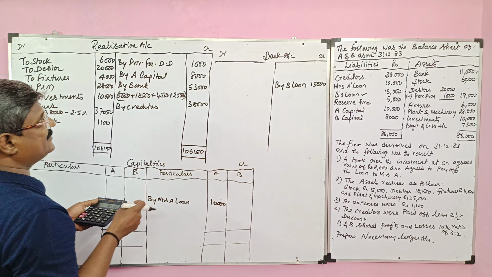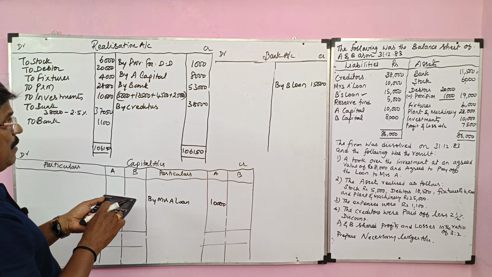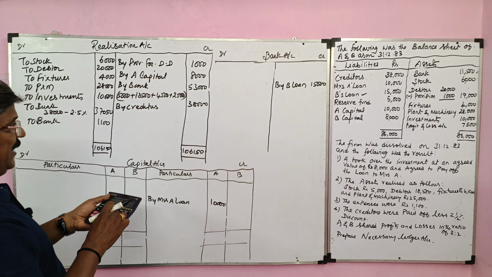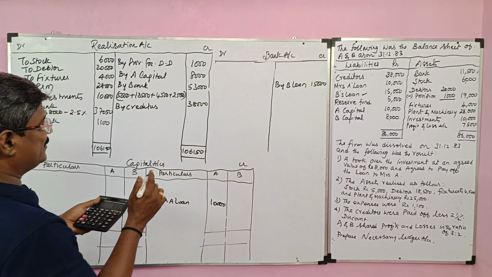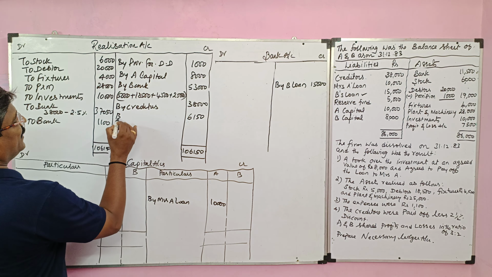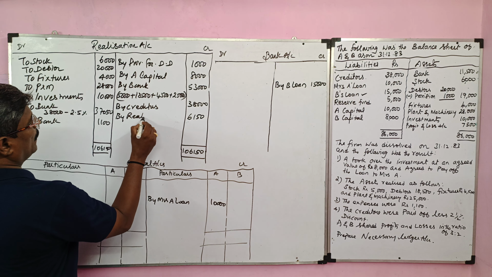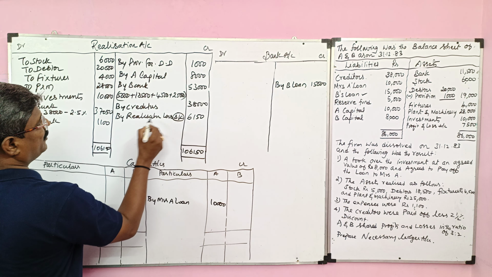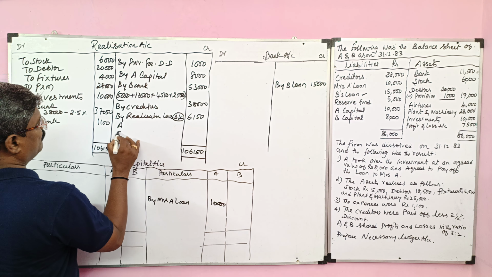1,06,150. Deduct all credit side values: minus 1,000, minus 8,000, minus 53,000, minus 38,000. So the balance available is 6,150. This is the realization loss, the balancing figure. It should be transferred to A and B capital accounts.